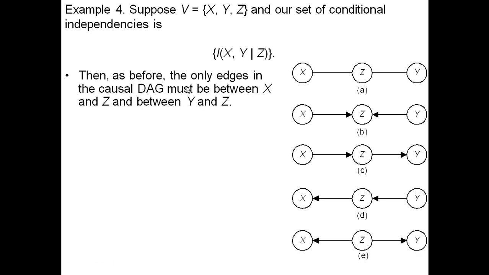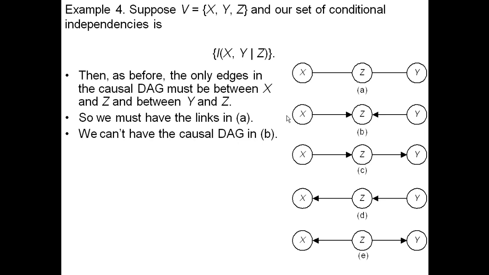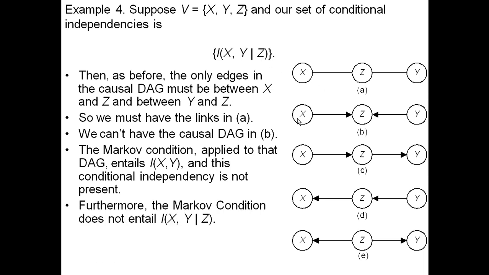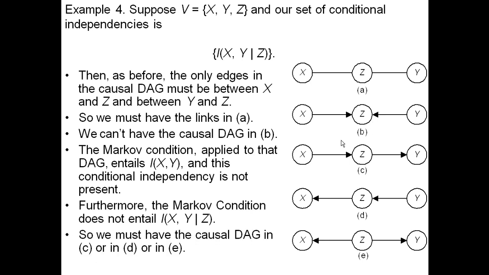Suppose we have these same three variables, and instead of noting that X and Y are independent, we notice they're independent conditional on Z. Then as before, the only edges must be between X and Z and between Y and Z. So we must have the links in A. We can't have the causal DAG in B. So this is the opposite of the last example, because the Markov condition says that X and Y are independent, and it's not true. Furthermore, the Markov condition does not say that X and Y are independent given Z. Actually, because of discounting, they're dependent given Z. So we must have one of these three causal DAGs.